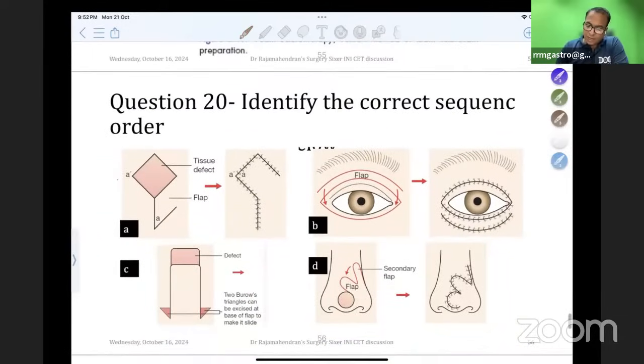So now you are seeing the last question among the 20 questions. We have 4 images of flaps. Please don't forget, these are all called the random pattern flap classification. These are called random pattern, meaning there is no named blood vessel available. We just use the leash of blood vessels. Can you tell me what is the name of each flap?